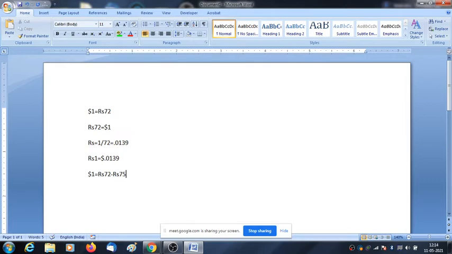This is the direct quote. You agree with me or not? This is the direct quote. Yes, sir. Now which one is the bid rate and which one is the ask rate? You tell me. The bid rate is 72 and the ask rate is 75.